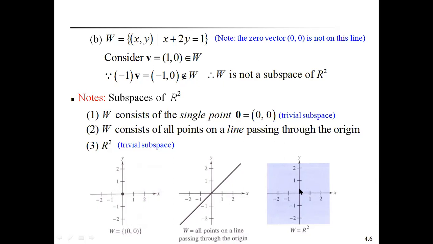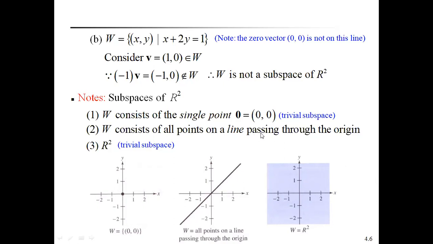R square itself is a subspace of R square. You have to represent it like this in the figure. So these are the important subspaces of R square. Any vector space compulsorily contains two subspaces. Other than those, any other subspace is called a non-trivial subspace or proper subspace of a vector space.